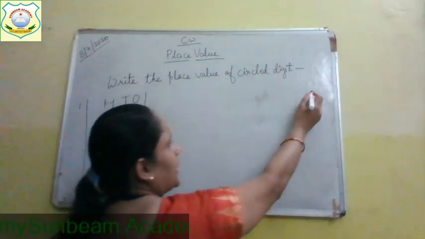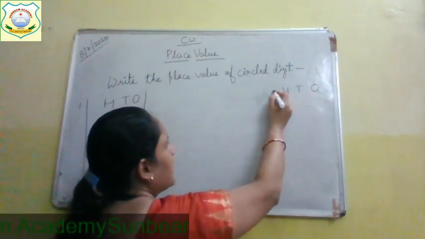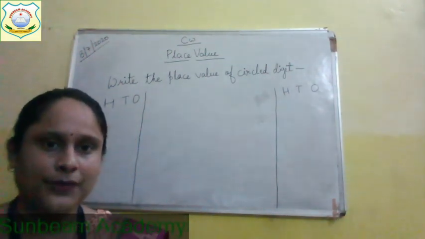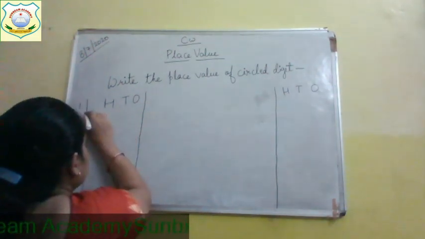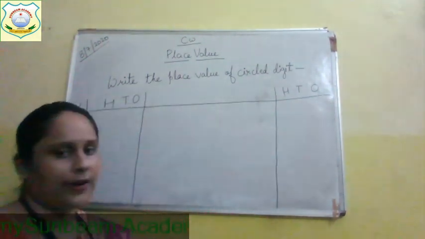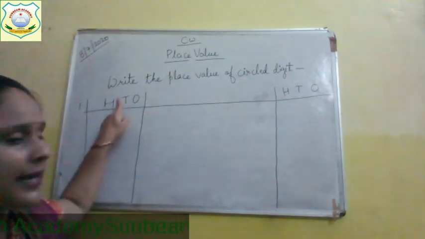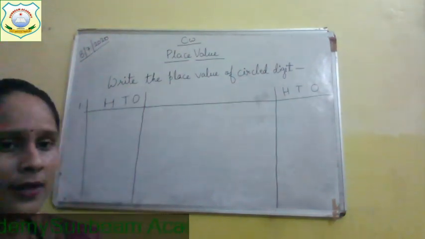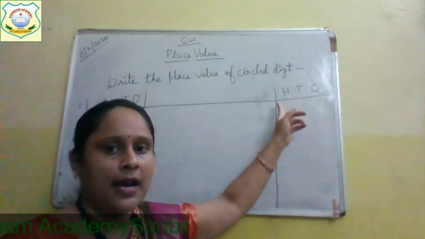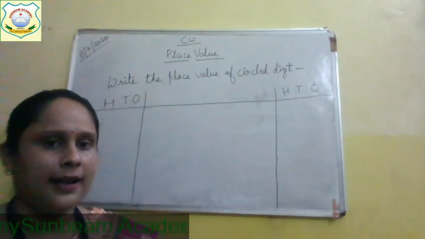Again you will draw a straight line like this, and on this side also you write hundreds, tens, ones.